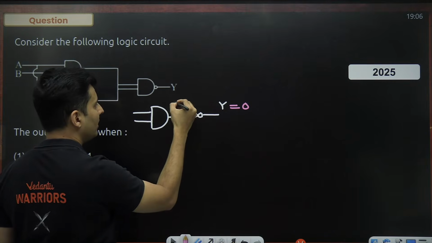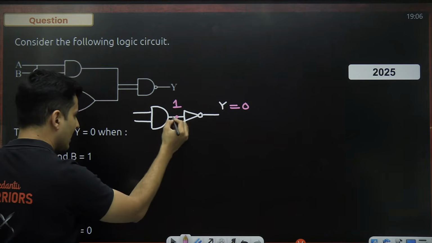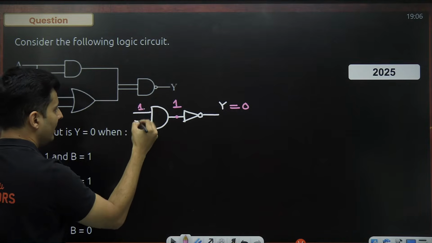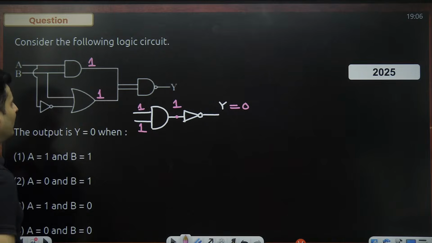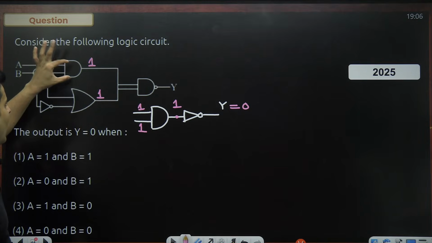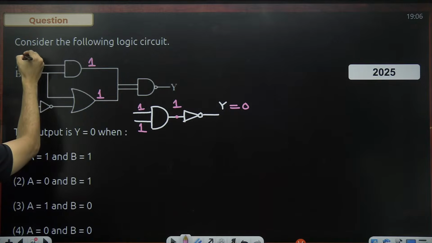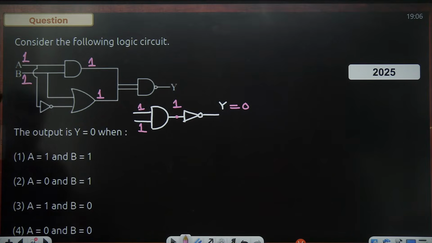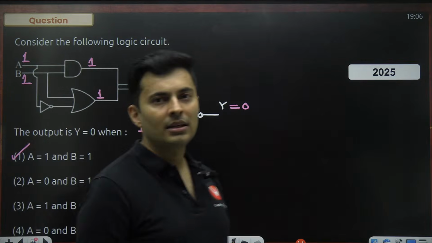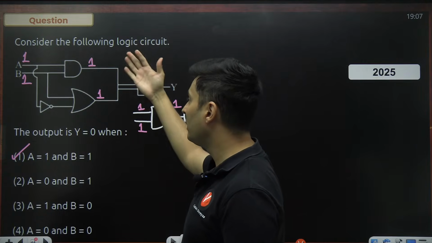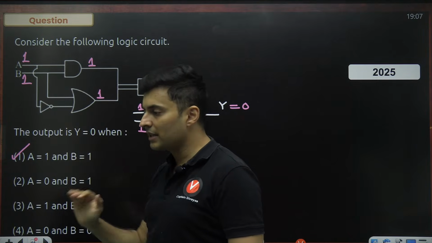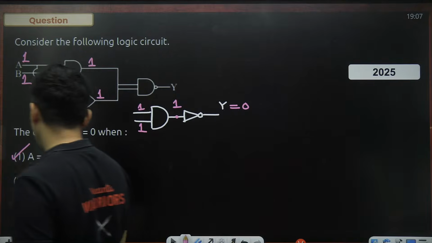That means this point should be a 1. And this can be only a 1 if this is 1 and this is 1. That means this should be 1 and this should also be 1. This is an AND gate. AND gate is a 1 only if A is 1 and B is 1. So like that, there is only one option, which is the first one. That's it. There you go. That's how easy it is to solve the question. A lot of people waste time writing the truth table, which is not needed at all.